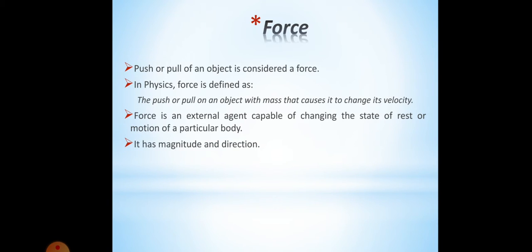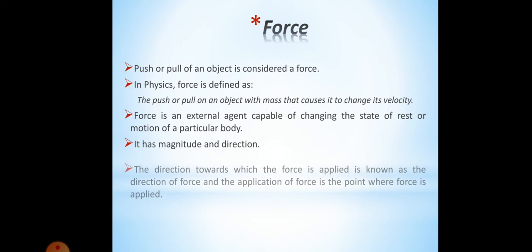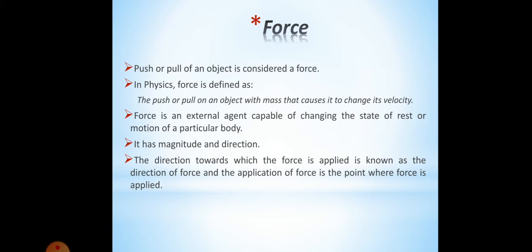It has magnitude and direction. So force has both magnitude as well as direction. That is why force is a vector quantity. The direction towards which the force is applied is known as the direction of the force, and the point where force is applied is the point of application of force. In order to apply force, we have to touch the object, so the point where we touch is the point of application of force.